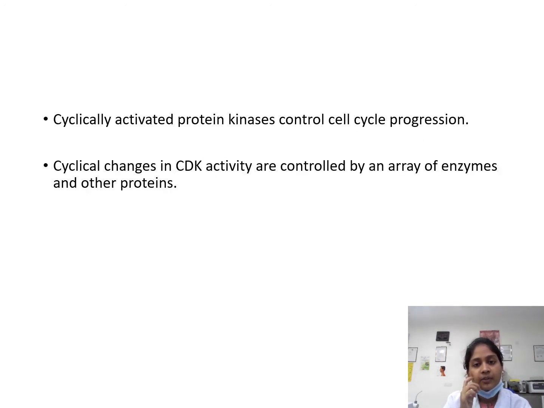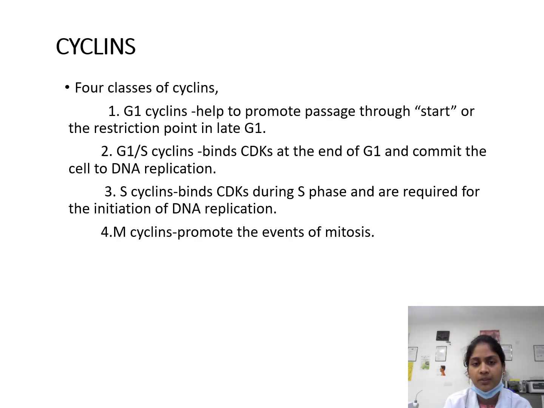Cyclically activated protein kinases control cell cycle progression. Cyclical changes in CDK activity are controlled by an array of enzymes and other proteins. There are four classes of cyclins. They are G1 cyclin, G1/S cyclin, S cyclin, and M cyclin. G1 cyclin helps to promote passage through start or the restriction point in late G1. G1/S cyclins bind CDKs at the end of G1 and commit the cell to DNA replication. S cyclin binds CDKs during S phase and is required for the initiation of DNA replication. M cyclins promote the events of mitosis.